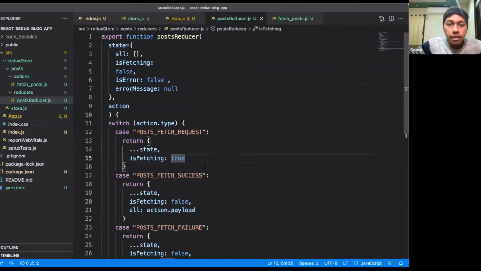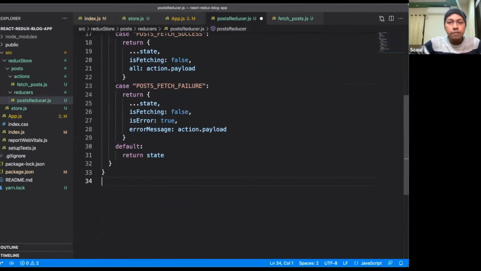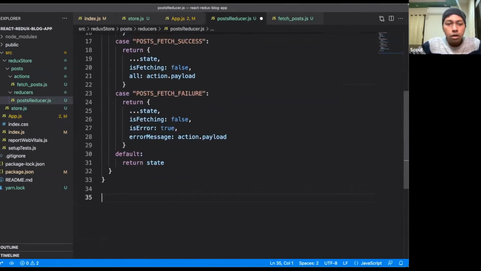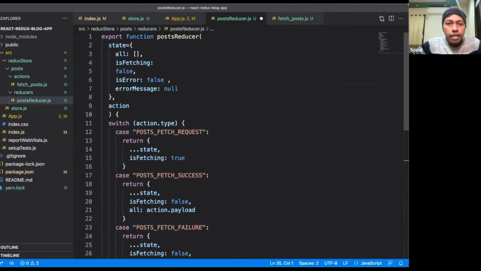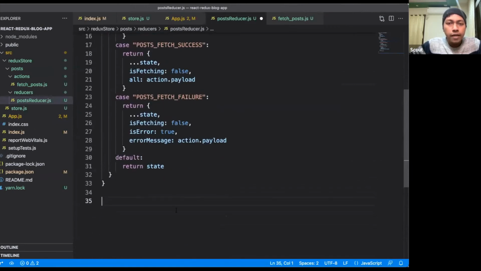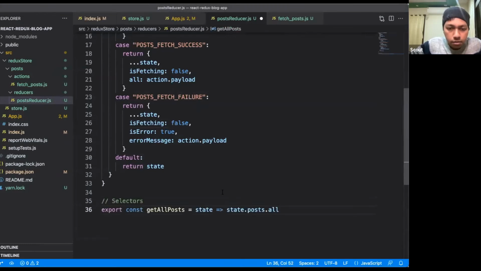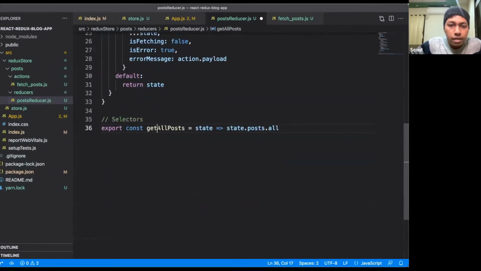if I go inside this reducer method, here I will export some pieces of information and make them available in our components to use. So how will we do that? I will export a few selectors. The first selector would be get all posts.